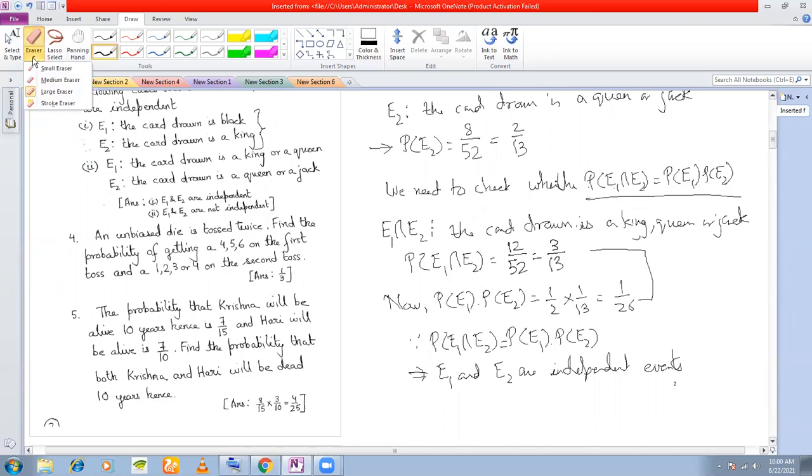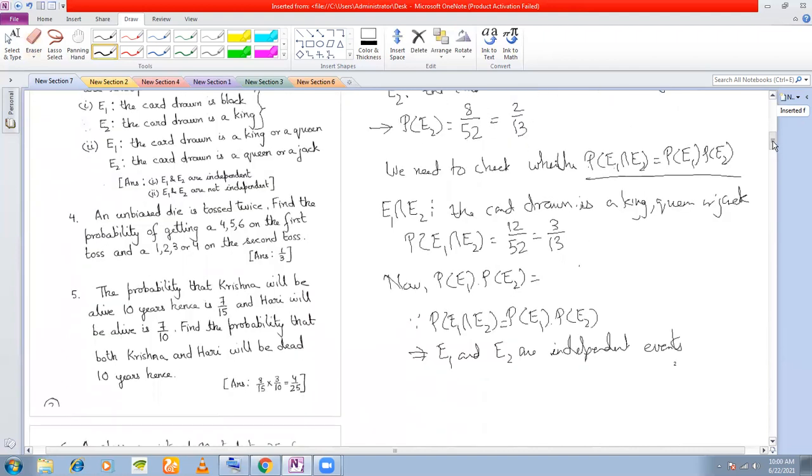Isn't it? Now multiply P(E1) into P(E2). For this case, P(E1) is how much we have calculated? 2 by 13 and 2 by 13. So 2 by 13 into 2 by 13, which is 4 by 169. Now check whether these two are equal. They are not equal. That means P(E1 intersection E2) is not equal to P(E1) into P(E2). Therefore, we say that these two events are not independent events. Clear?